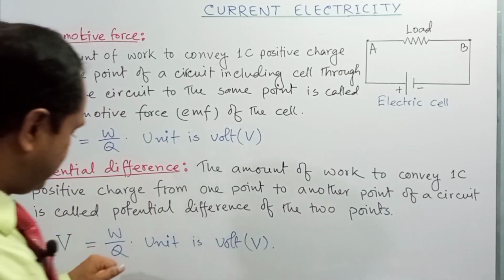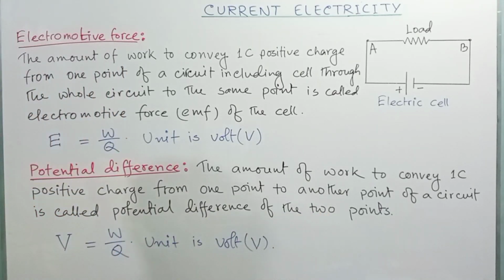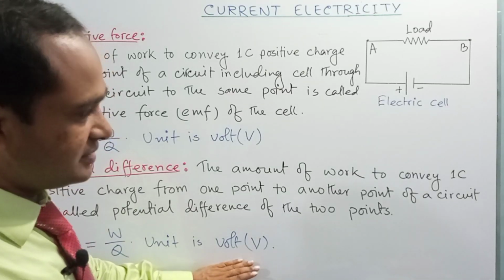Similarly, if W amount of work is done to convey Q coulomb charge from one point to another point, then the potential difference between the 2 points, denoted by capital V, is equal to W by Q. This is the same expression for electromotive force and potential difference, and the unit will be the same, right?